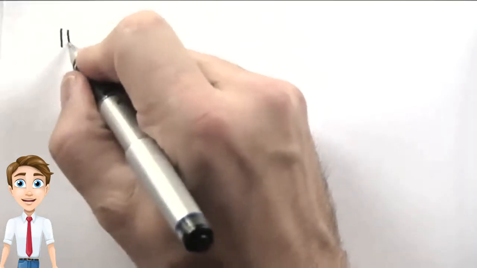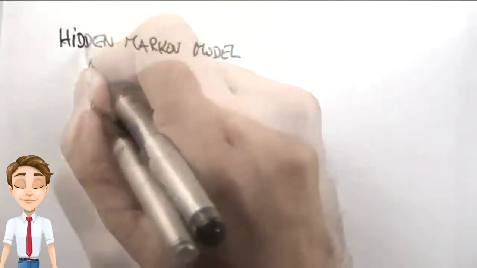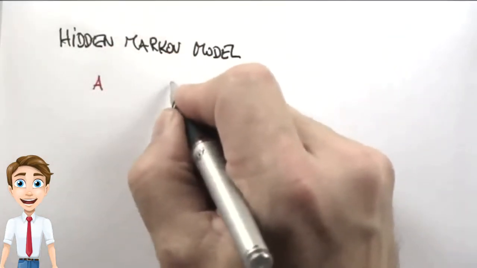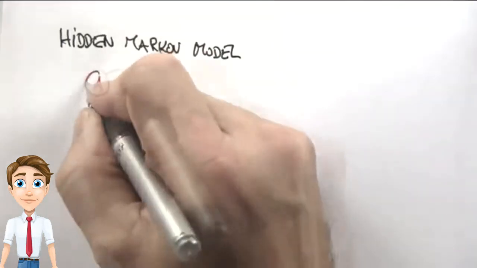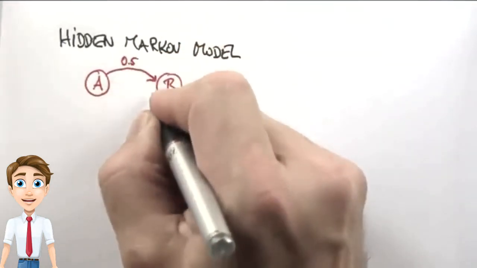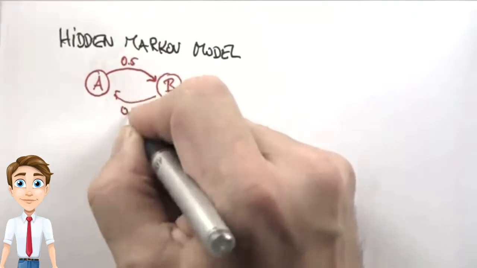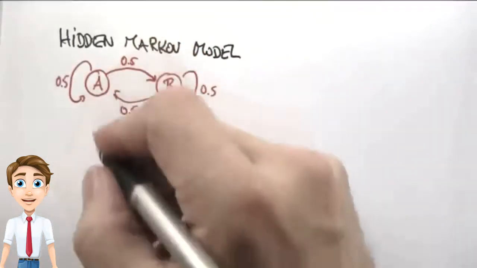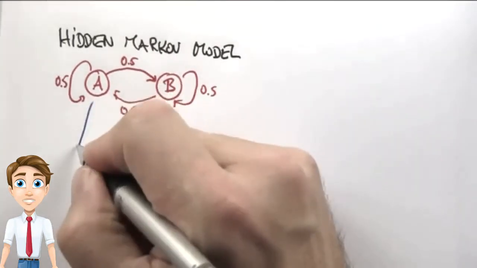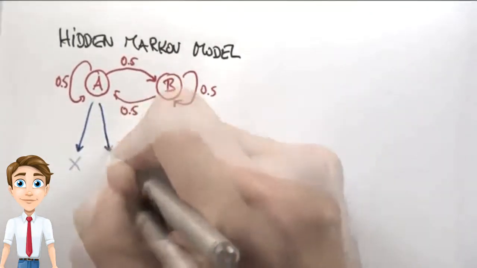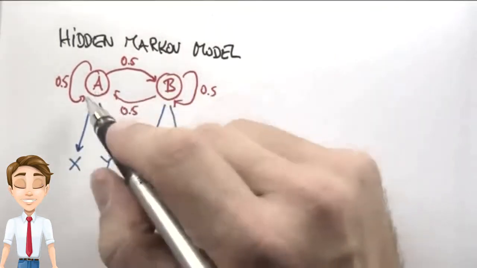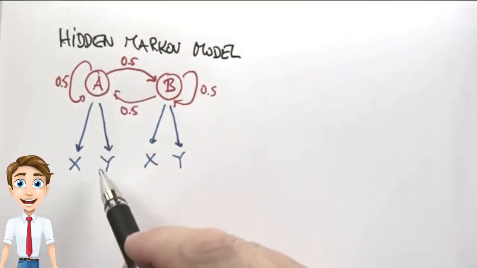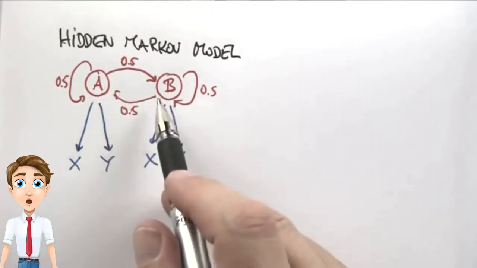I am now asking a hidden Markov model question, and we're given the following hidden Markov model with two internal states, with the probability of transitioning to either side being 0.5, and the probability of staying is therefore also 0.5. This hidden Markov model has two possible measurements or observations, x and y, and the probability of observing x or y depends on what state the hidden Markov model is in.